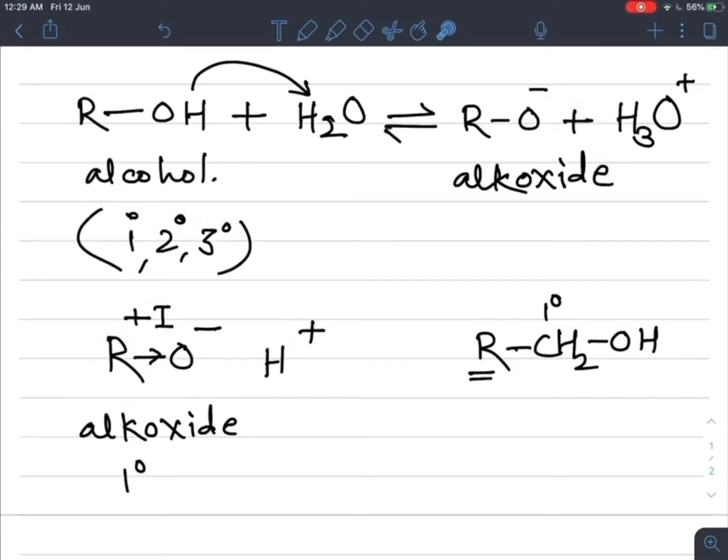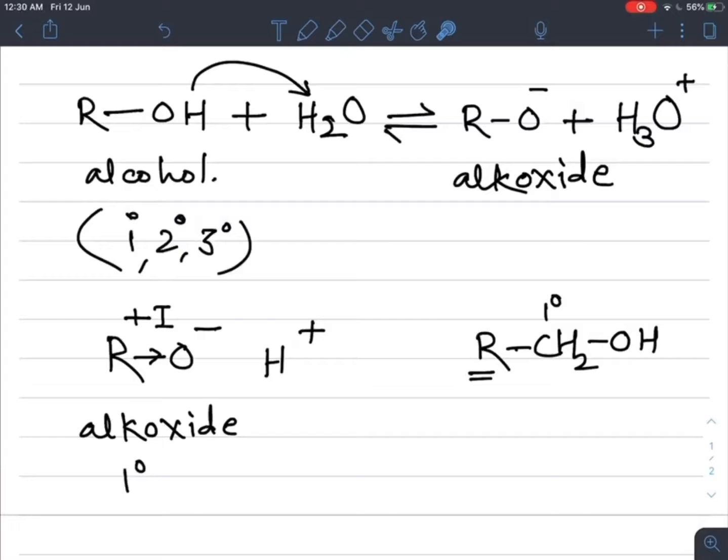This alkyl group shows a positive inductive effect, means it donates electrons towards this oxygen, and the electron density again increases, and this hydrogen is attracted towards this negatively charged oxygen.